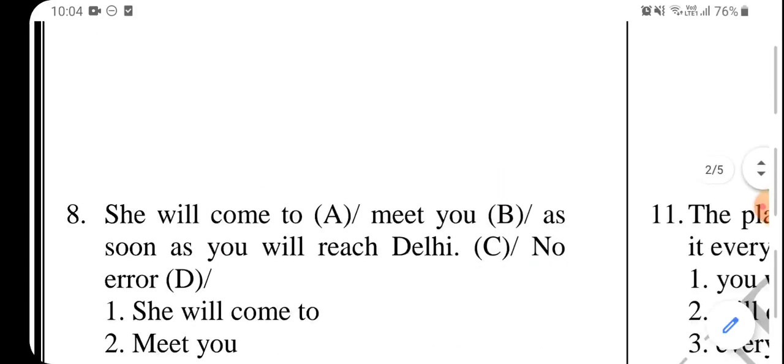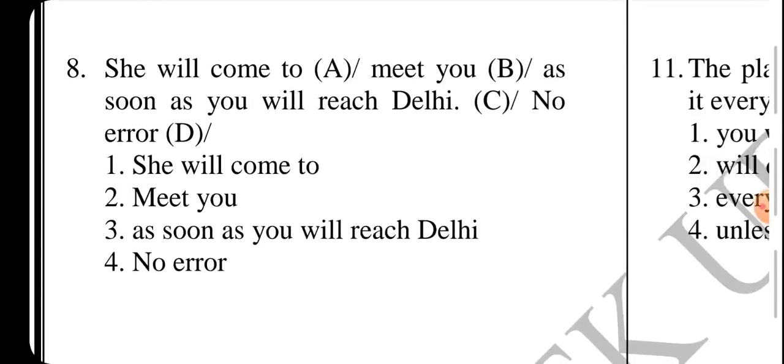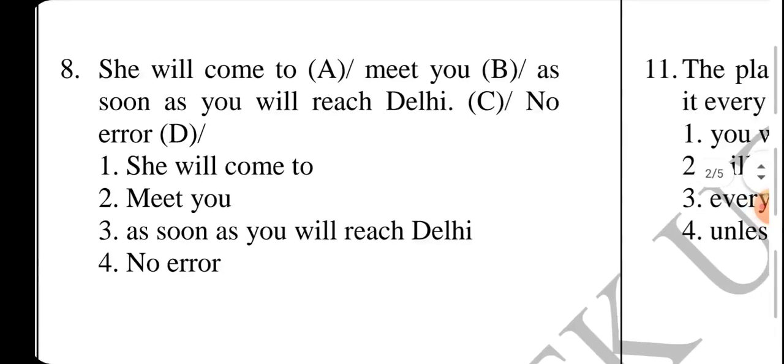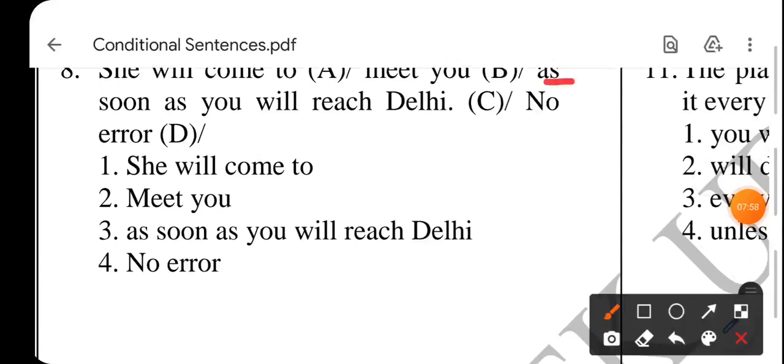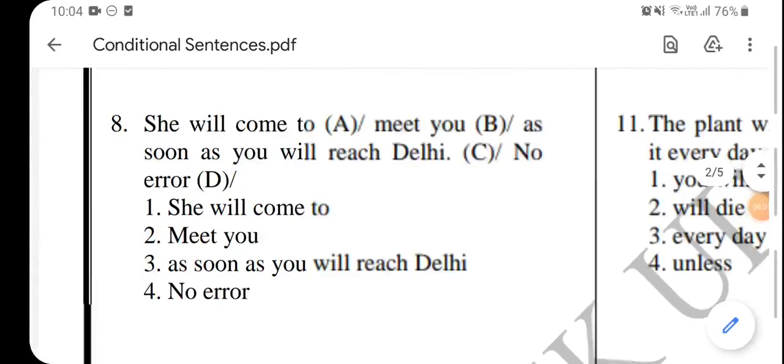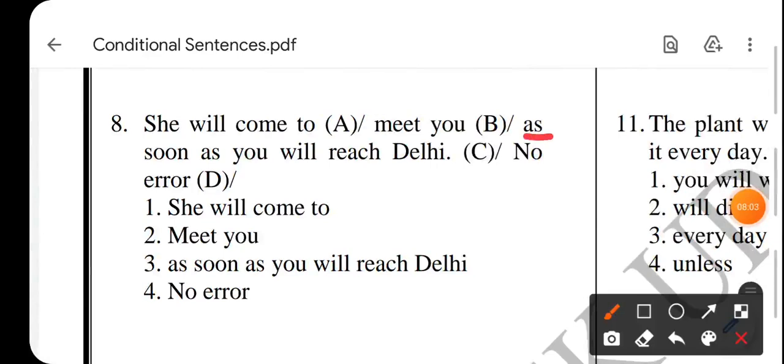Eighth. She will come to meet you as soon as you will reach Delhi. Now no error. See in this part we have problem here. As soon, let me have a pen. Wait, let me adjust the screen. In the third part, as soon as you will reach Delhi, the correct sentence would be, she will come to meet you as soon as you reach Delhi.